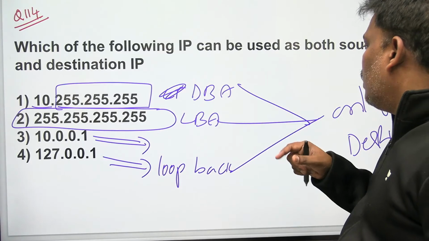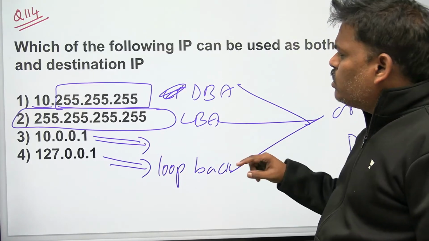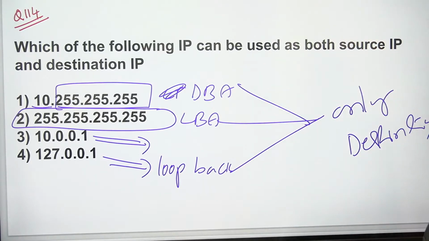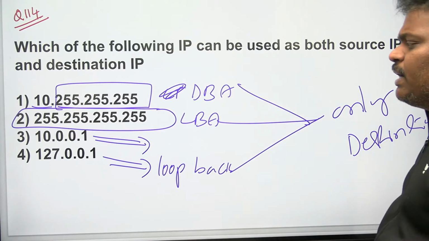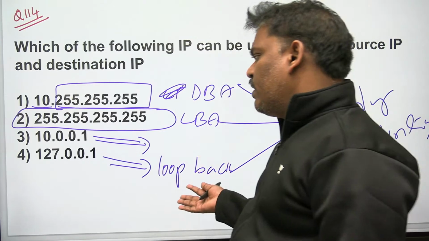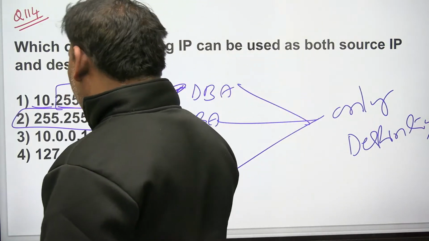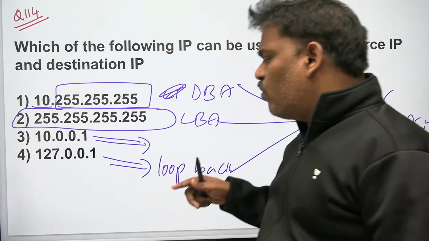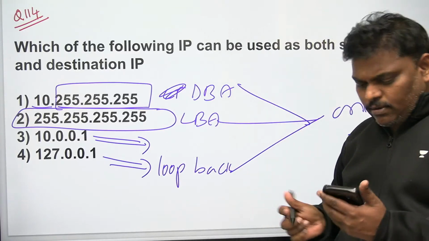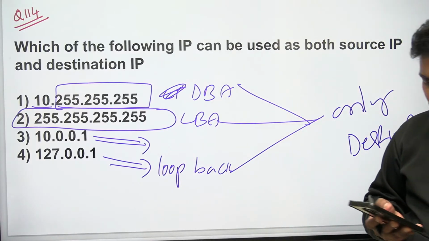I think the third one you can use for source also, destination also, nothing special. The third one may be private or public IP, it doesn't matter, but you can use the third one for source also, destination also. But 1, 2, 4 will be used only for destination.